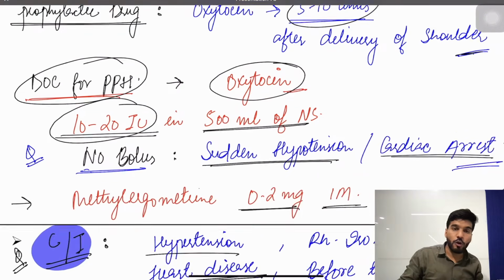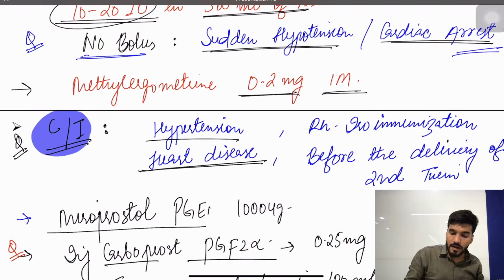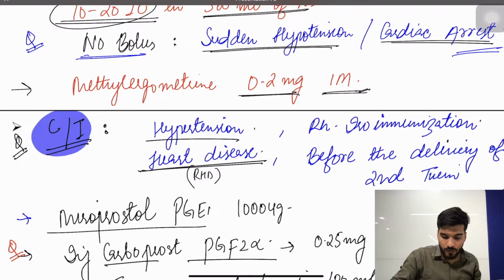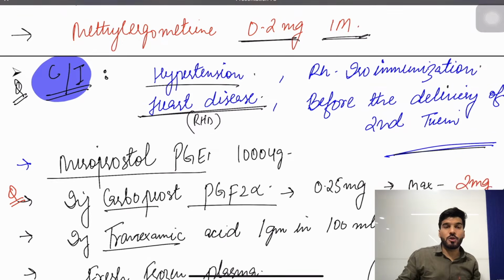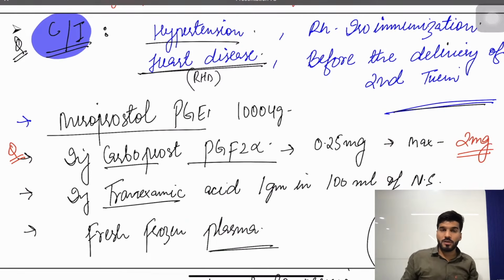Okay, followed by that, the second drug you are giving is methylergometrine intramuscular, and the peak action is in 90 seconds. This drug is contraindicated in hypertension, Rh negative pregnancy, heart disease like RHD, okay, and before the delivery of the second twin. Misoprostol we can give, prostaglandin E1, 1000 micrograms. We can give Carboprost, which is PGF2 alpha, 0.25 mg, maximum 2 mg can be given. Tranexamic acid or fresh frozen plasma if there is a thrombin deficiency.